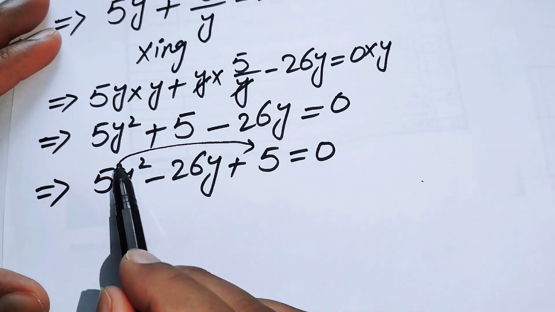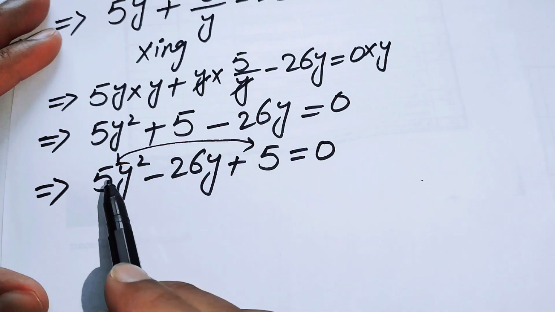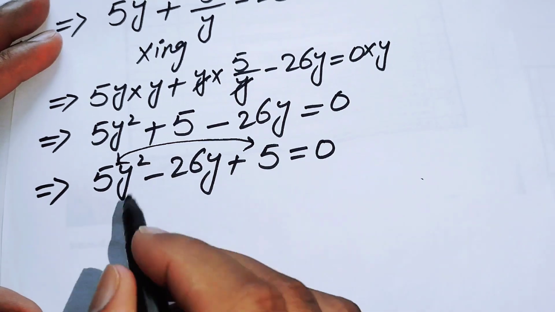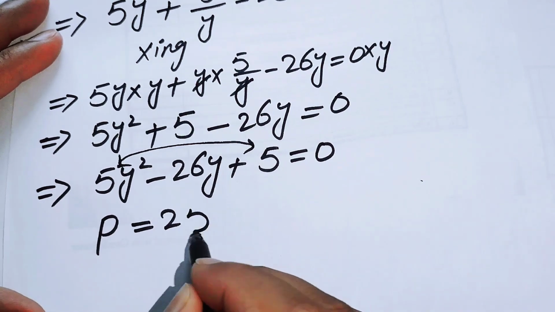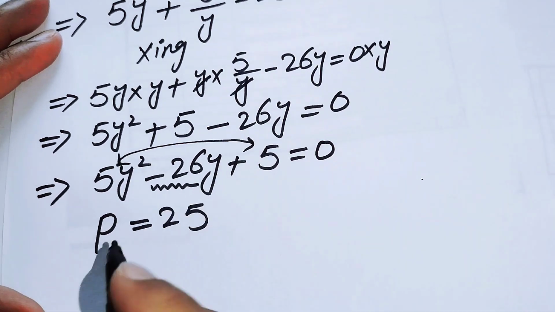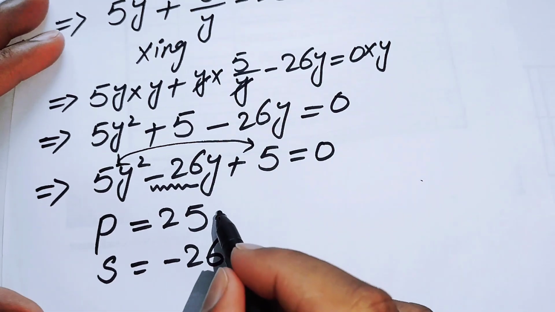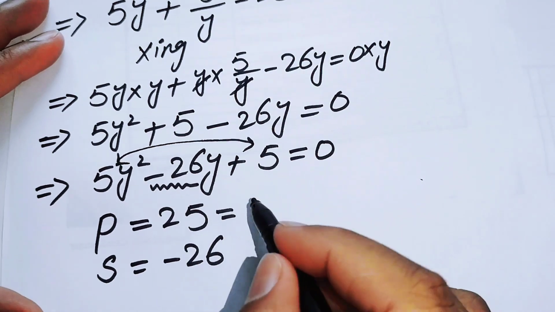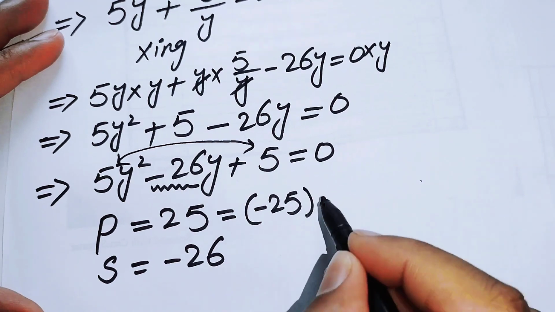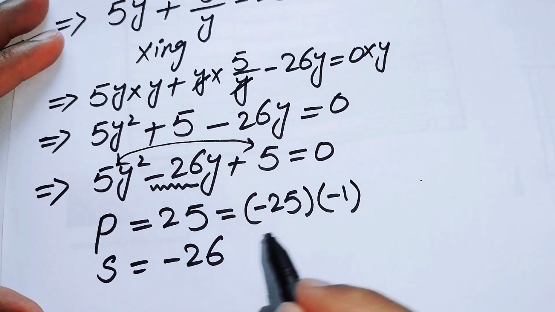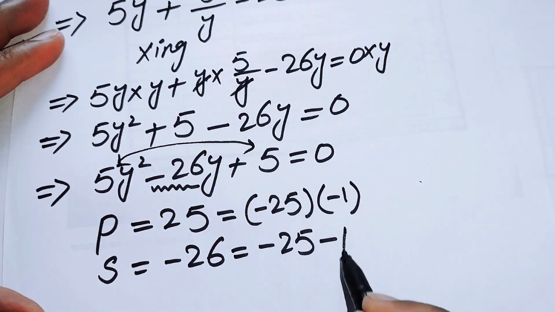The rule of factoring is that we need two numbers whose product is 25 and whose sum is minus 26. So these numbers are minus 25 times minus 1, whose product is plus 25, and whose sum is minus 25 minus 1.